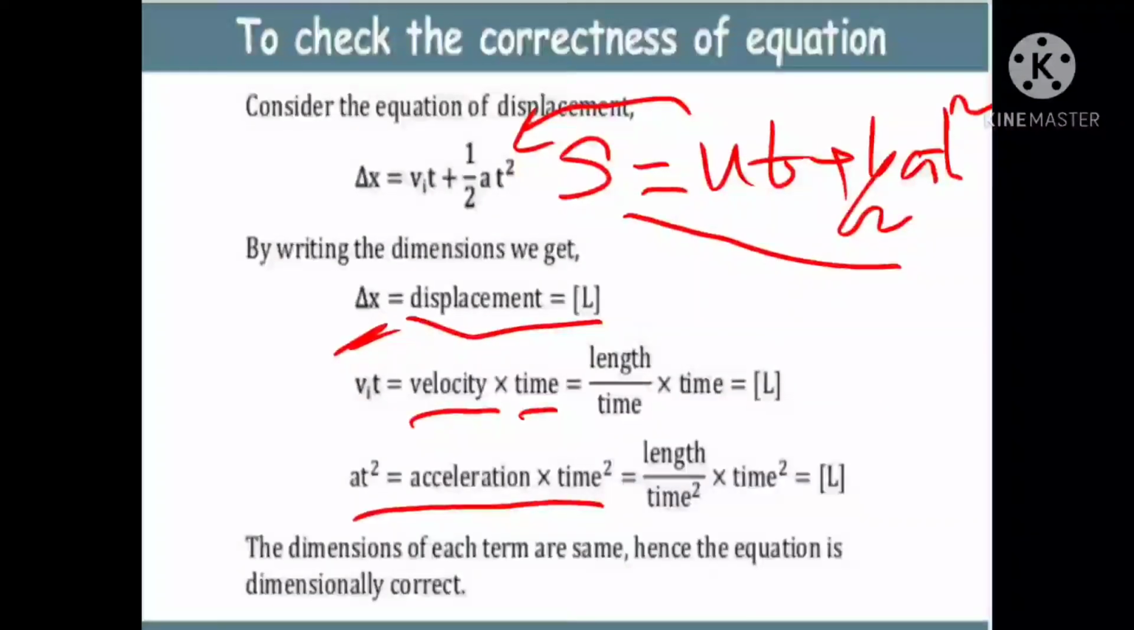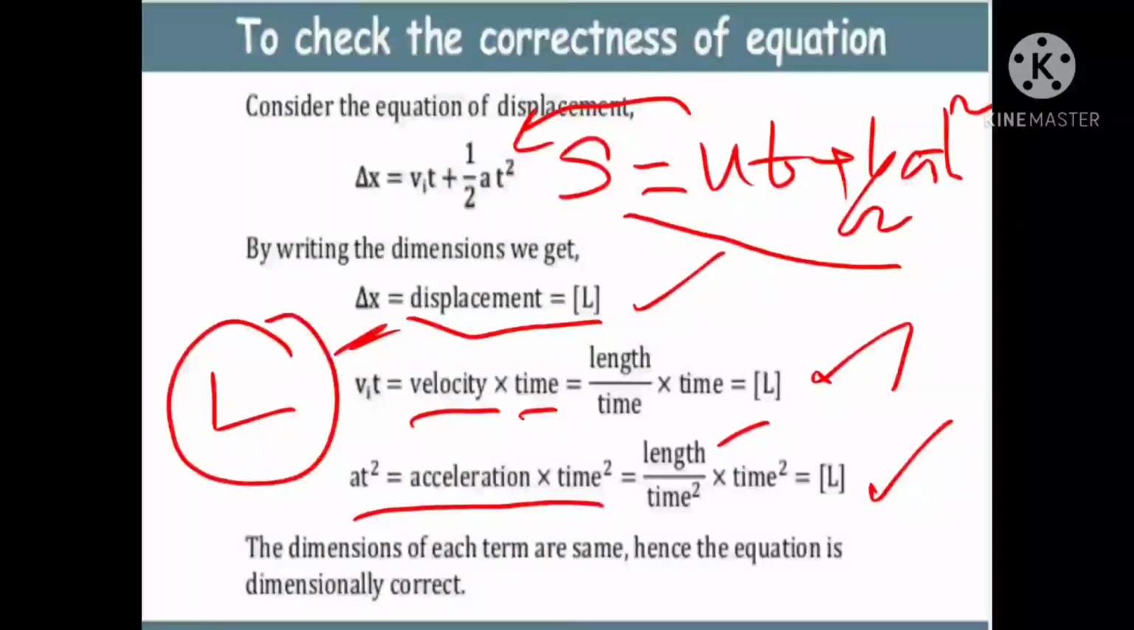So what happens here, if you apply the dimensional symbols on both sides: displacement is L. Velocity into time: velocity means displacement by time, that means length by time into time, so you are getting L only. Acceleration means length by time square into time square, so you are getting L. So in all the terms you are getting L only. The dimensions of the terms on both sides of the equation are the same, so it is correct.